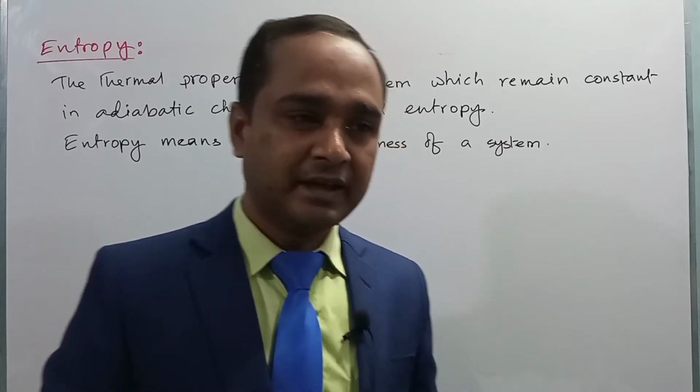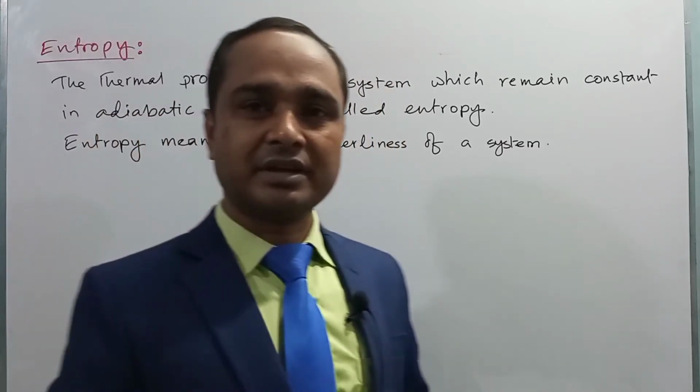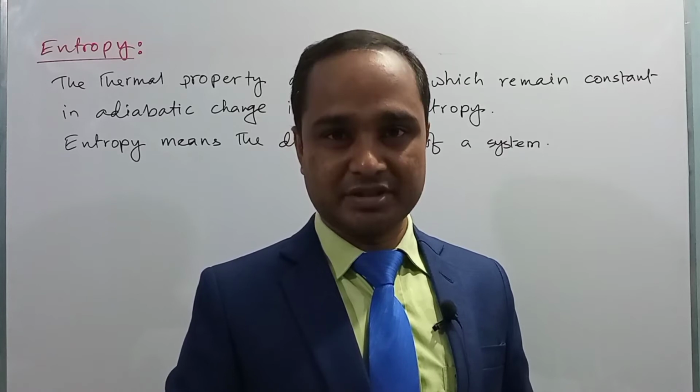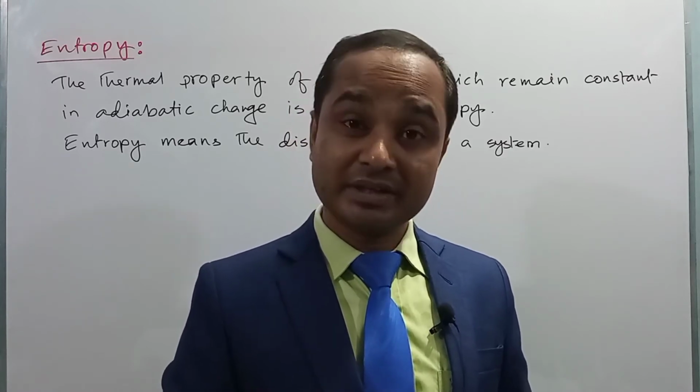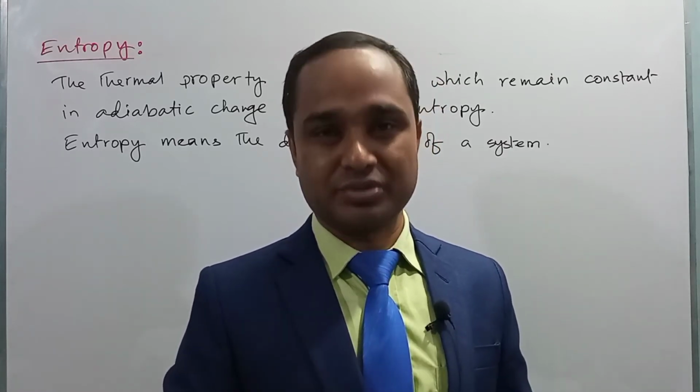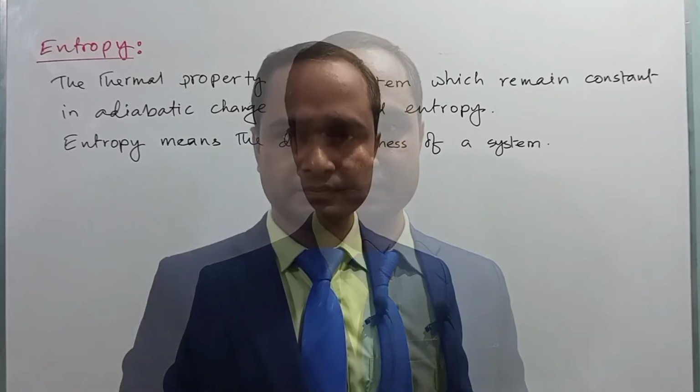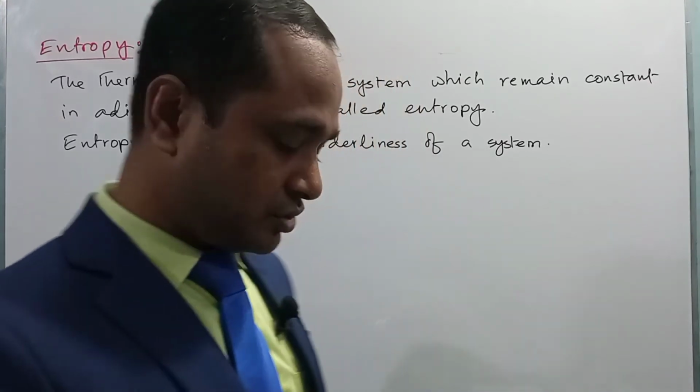Dear student, the entropy of a system cannot be measured or calculated. But we can calculate the change of entropy.